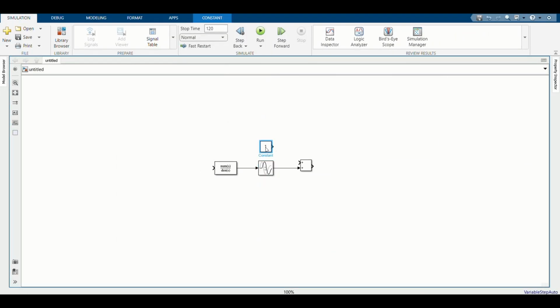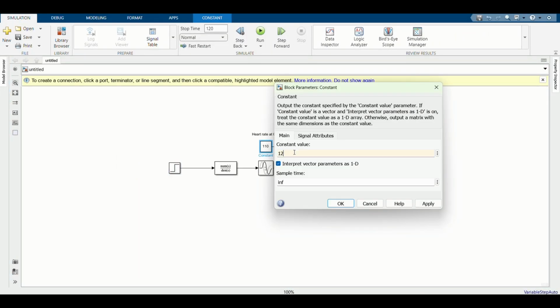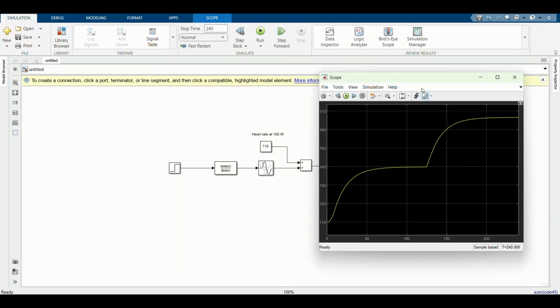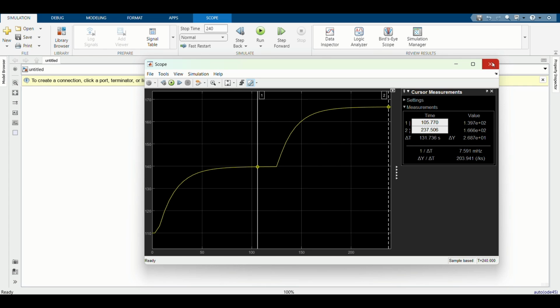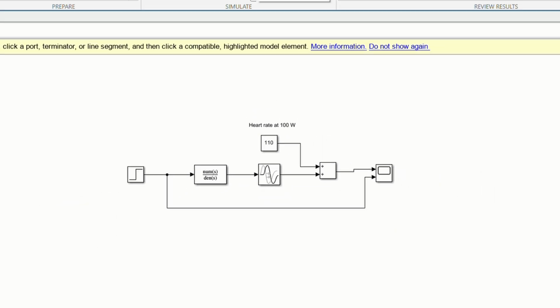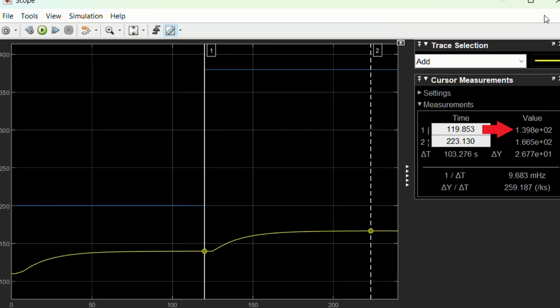To understand this behavior and eventually control it, I built a simple model in Simulink. Simulink is a tool by MathWorks that lets you visually simulate systems using block diagrams. I used the transfer function to model how a change in power, the input, affects heart rate, the output. A time delay was needed too, since heart rate doesn't respond instantly. And I added an offset to account for my resting heart rate during low effort riding, around 110 beats per minute. Here's what happens. Power increases instantly, but heart rate takes some time to catch up.